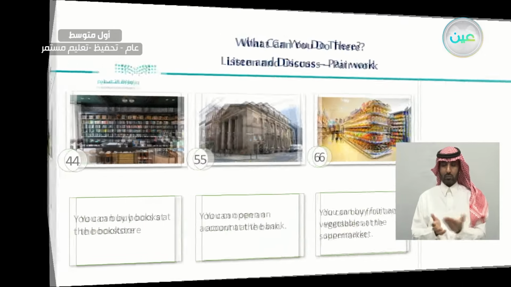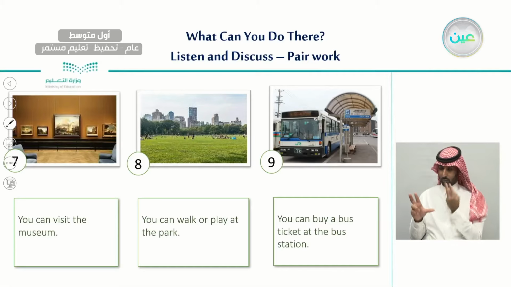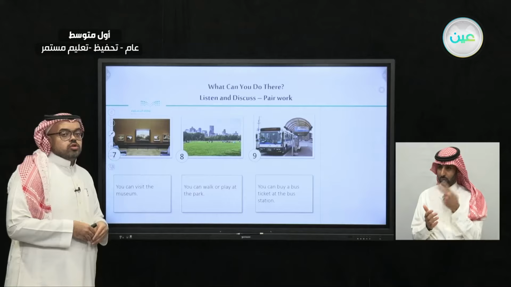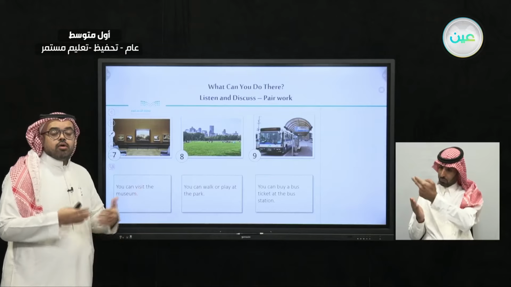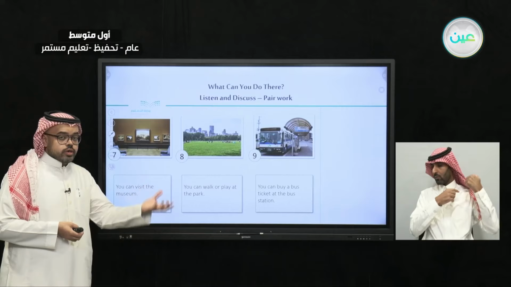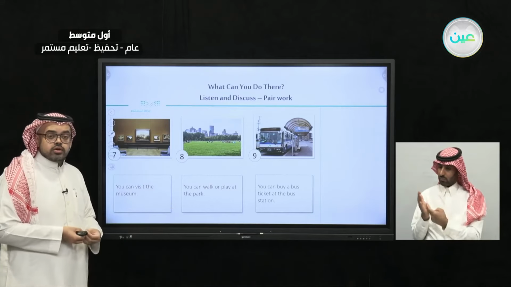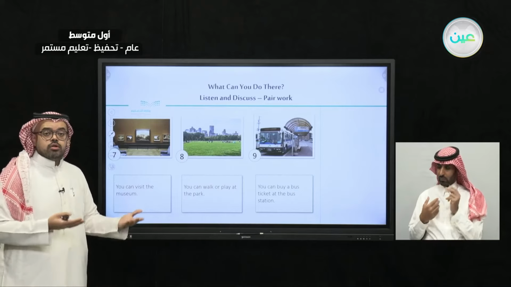So now let's move on to picture number 7. Number 7 is a museum. So what can you do when you go to a museum? You can visit the museum. So you can visit the museum and you can also enjoy the paintings that you can see. You can also learn about the history of the museum you went to. So here, one thing you can do at the museum is to visit and enjoy and also learn.